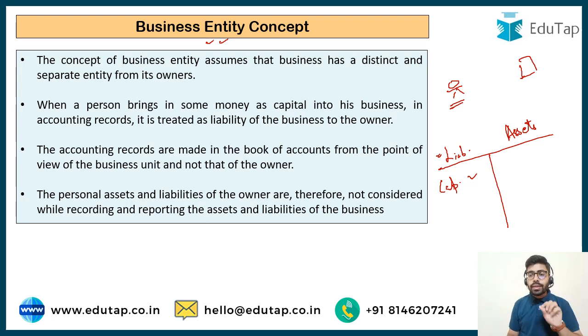So the capital which is invested by the businessman, by the owner of the business, is shown as a liability, as an obligation of the business. So it clearly points out how the businessman and the business are separate entities. It says that accounting records are made in the books of accounts from the point of view of the business unit and not that of the owner. Personal assets and personal liabilities are not considered while you are recording and reporting the assets and liabilities of the business. So it would be very simple.